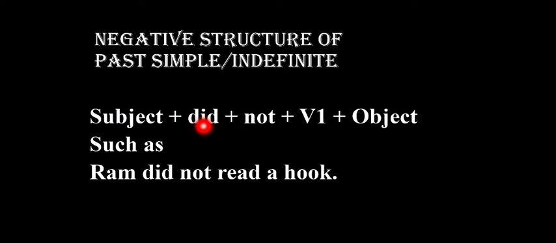Subject plus did plus not plus first form of the verb plus object. This is the negative structure of past simple or past indefinite. An example is: Ram did not read a book.